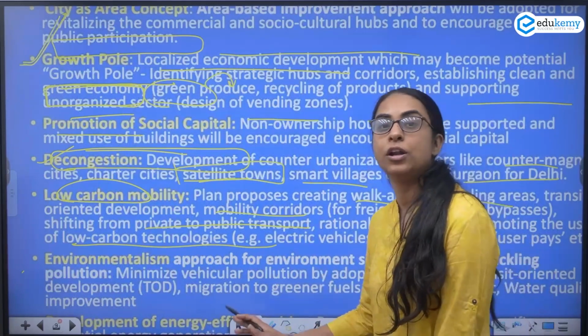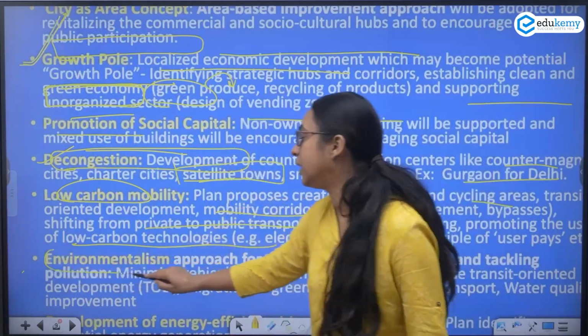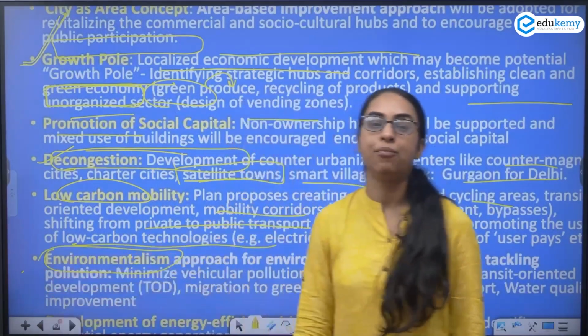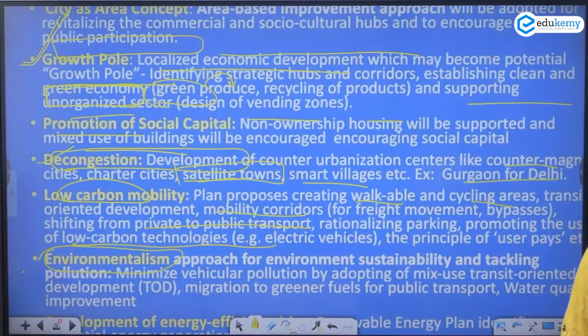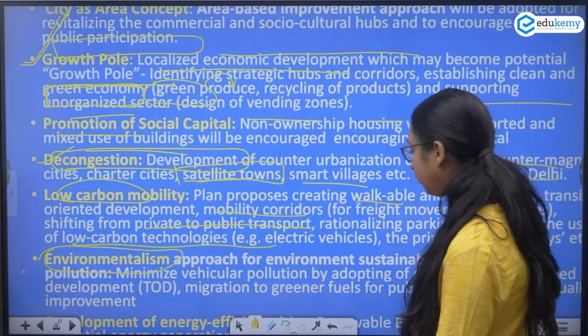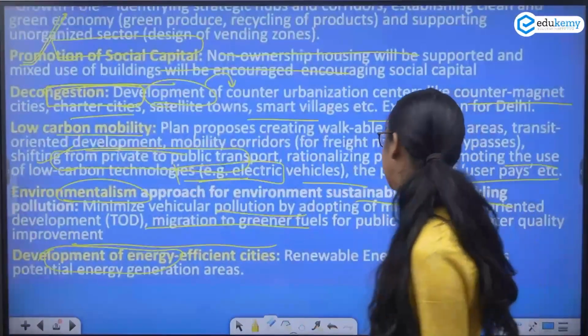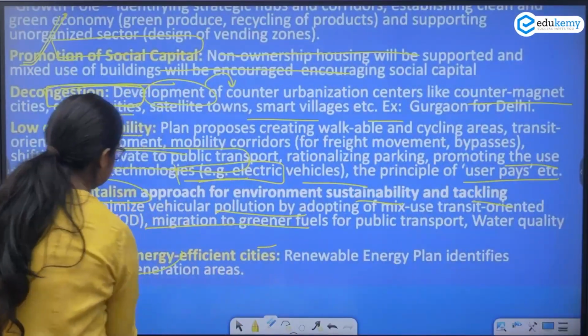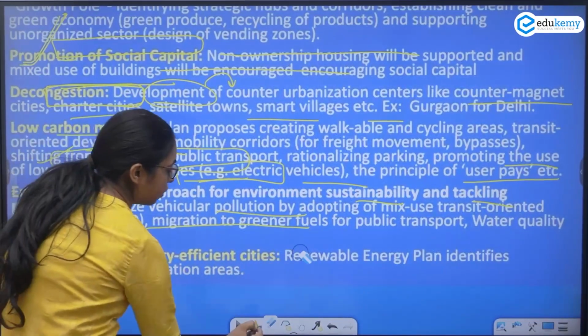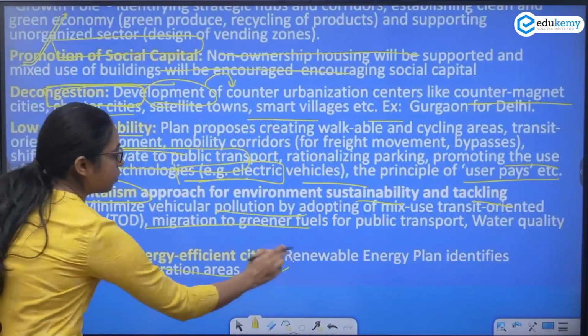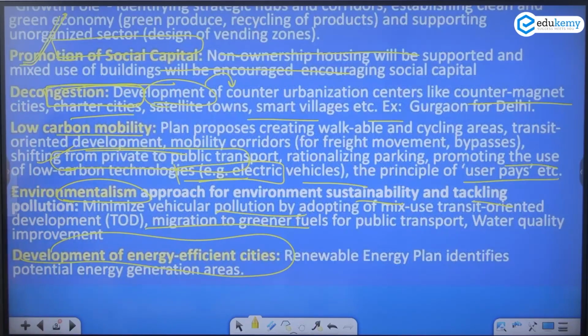And then we already know it is also taking into account the environmental approach for environment sustainability. How? By the mixed use of transit oriented development, greener fuels, water quality improvement. Another thing you can look at here is that it is now promoting energy efficient cities. It is the energy efficiency that will be promoted.